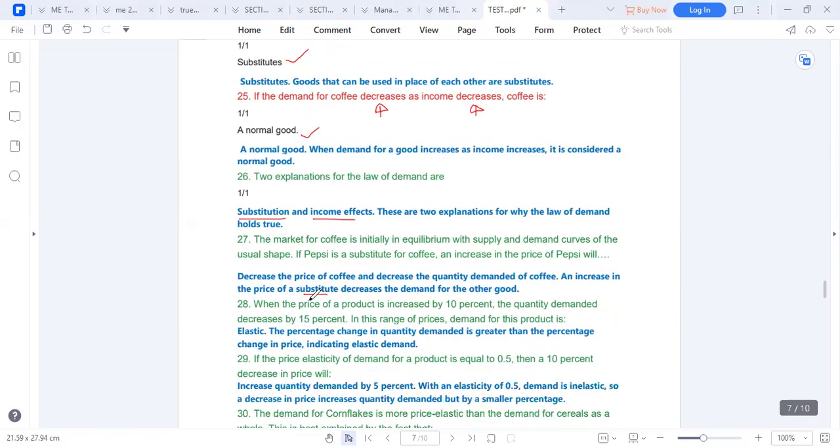Question number 28. When the price of a product is increased by 10%, the quantity demanded decreases by 15%. This is called elastic. So if we increase good X by 10%, good Y will automatically decrease. But if the decrease is the same, this is unit elastic. If the decrease is more, this is elastic. If the decrease is small, like 5%, this is inelastic. So this is unit, this is elastic, this is inelastic.